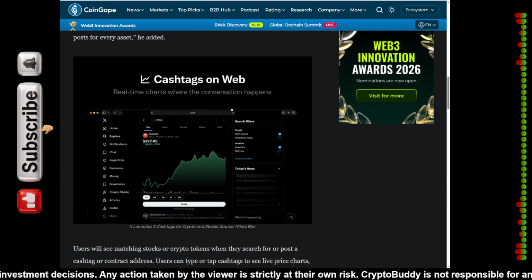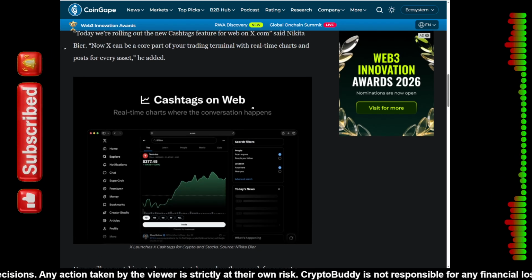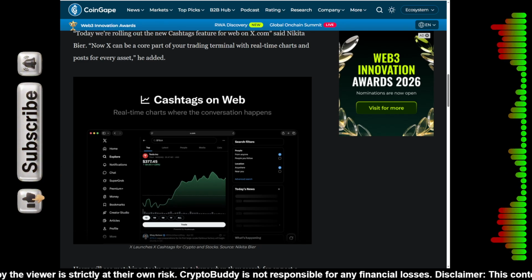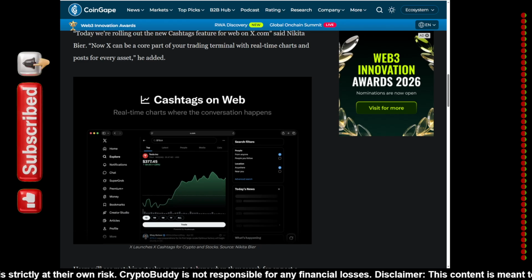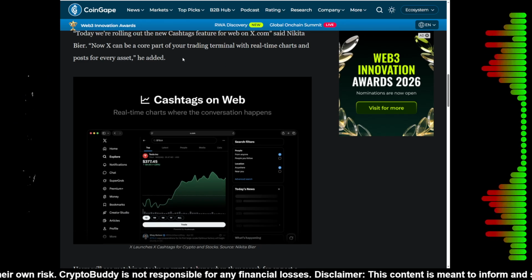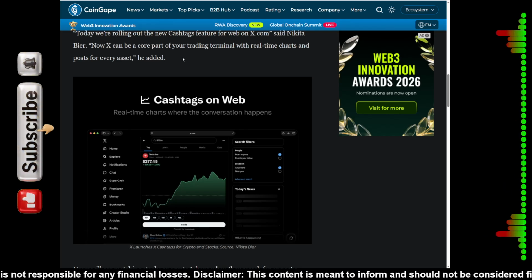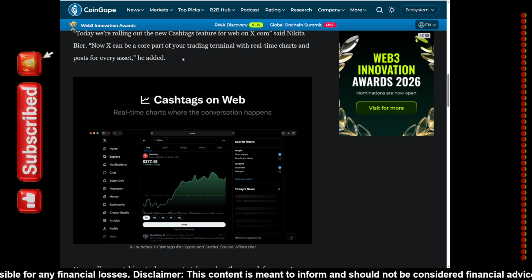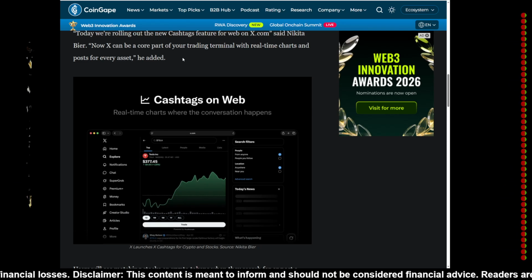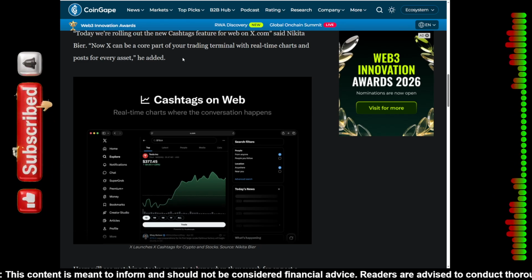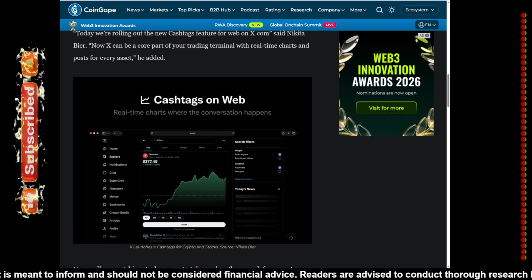Here's the screenshot of the cashtags on web. This isn't just a simple link anymore. When you type something like $XRP or $TSLA, you now get interactive, real-time financial data, live price charts, and a curated feed of posts specifically for that asset.